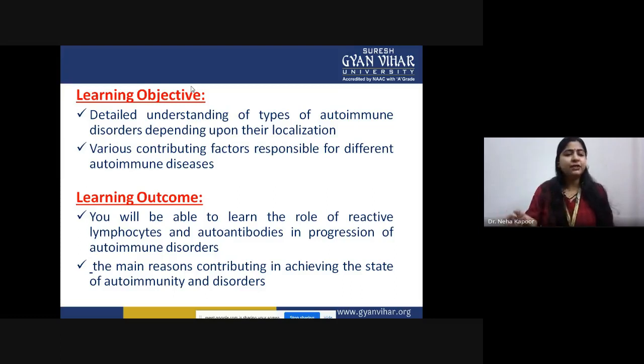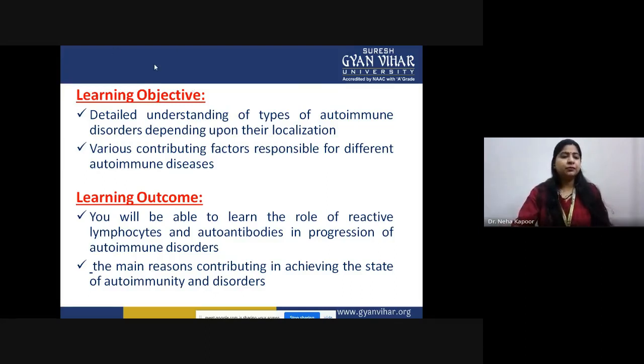At the end of this lecture, you will be able to learn the role of reactive autolymphocytes and autoantibodies, how they are generated, and against which receptor or antigen they are generated. All of these things you will understand after the completion of this lecture.